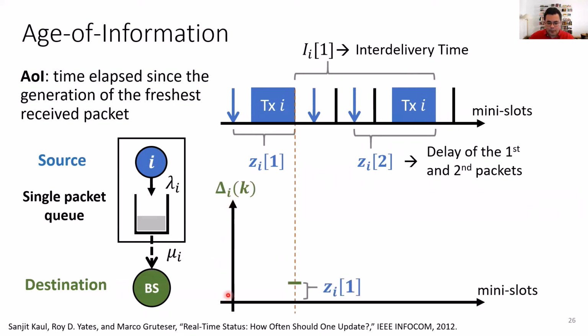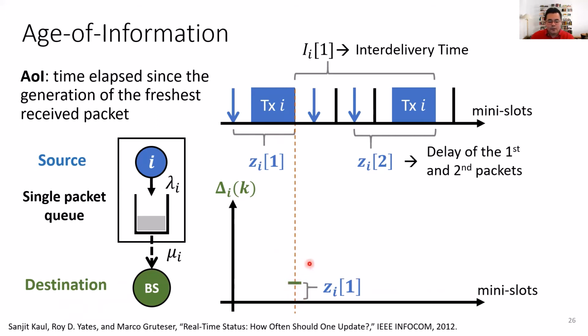So here I'm plotting age of information over mini slots. And I would like us to consider this moment here. This is the moment in which the base station, or the destination, received the first packet, right? So imagine that I'm the destination and I just received this packet. The question now is, how old is the information from my perspective? From my perspective, the information is as old as the information contained in this packet. And the information contained in this packet was generated Z1 minislots ago. So my information is Z1 minislots old.